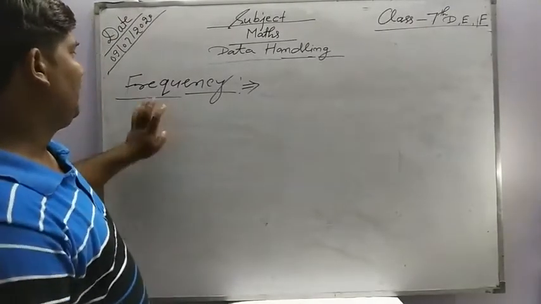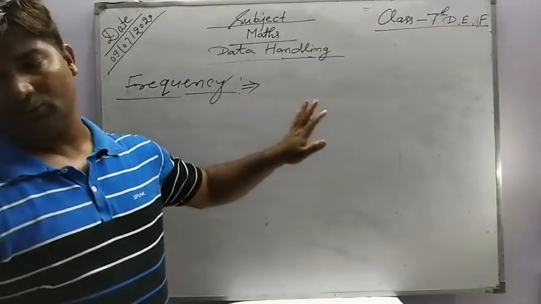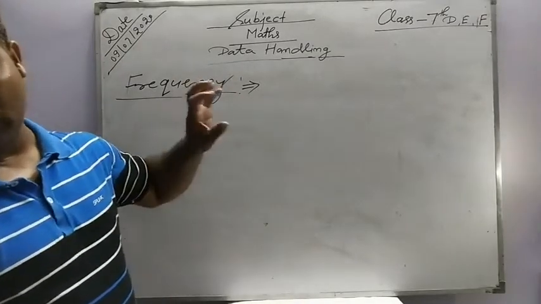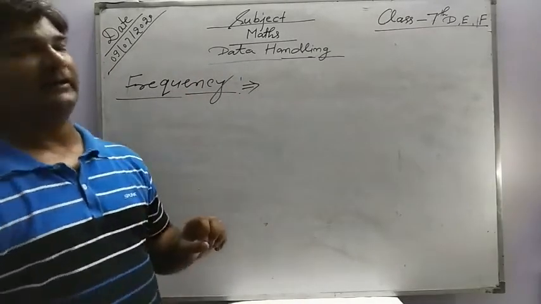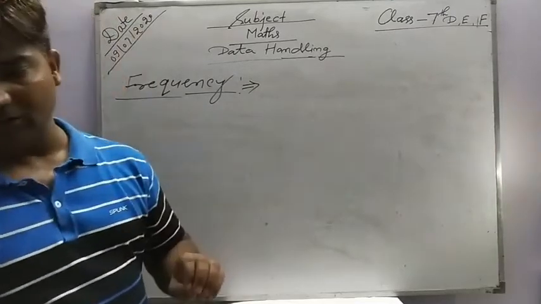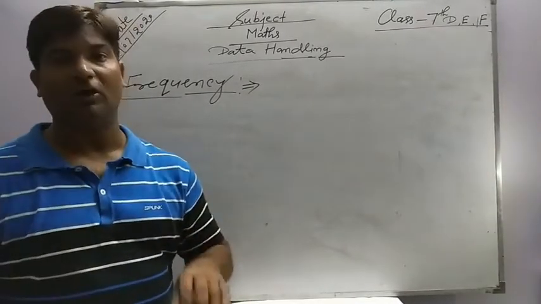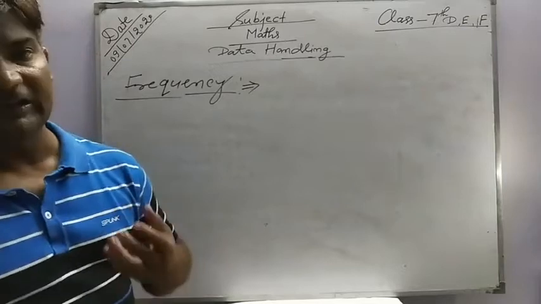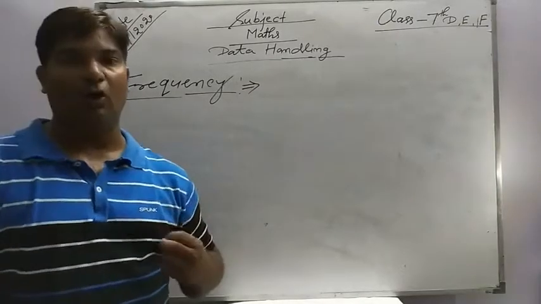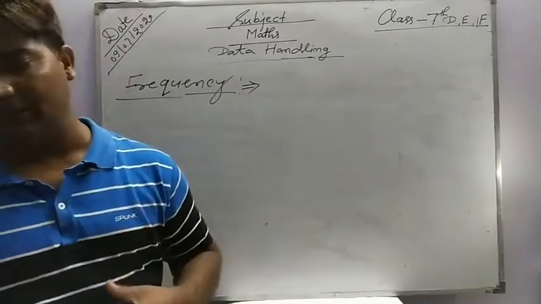Now we know about the frequency of the data. What is the frequency of the data? The number of times a particular item or term occurs in a collection of data is called the frequency of that data.